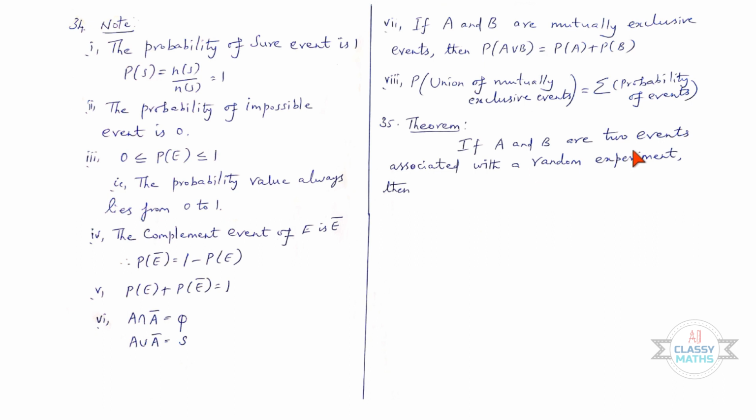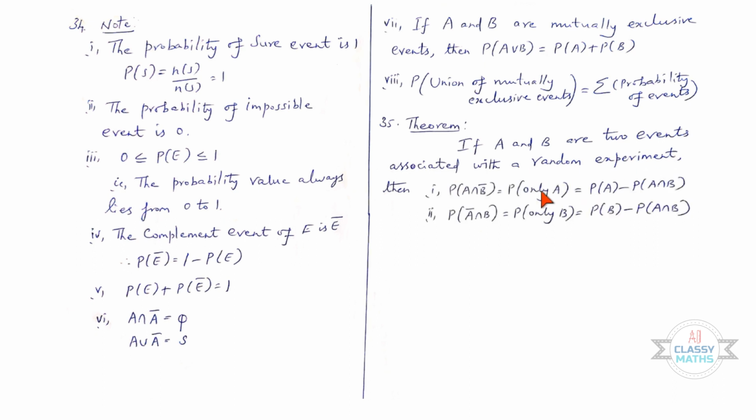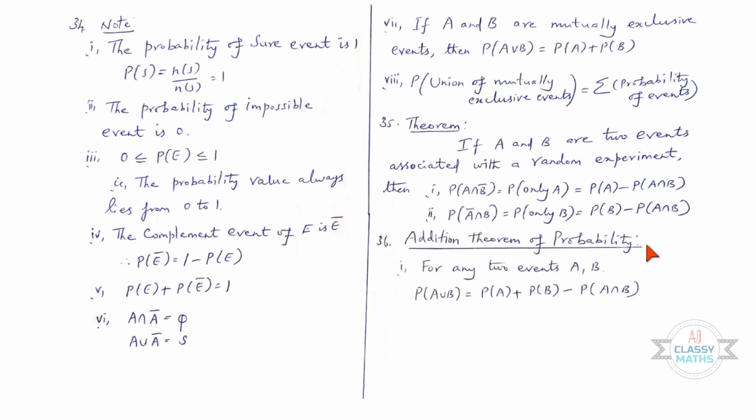If A and B are two events associated with a random experiment, then P of A intersection B bar is equal to P of only A, that is equal to P of A minus P of A intersection B. Second one, P of A bar intersection B is equal to P of only B, that is equal to P of B minus P of A intersection B.